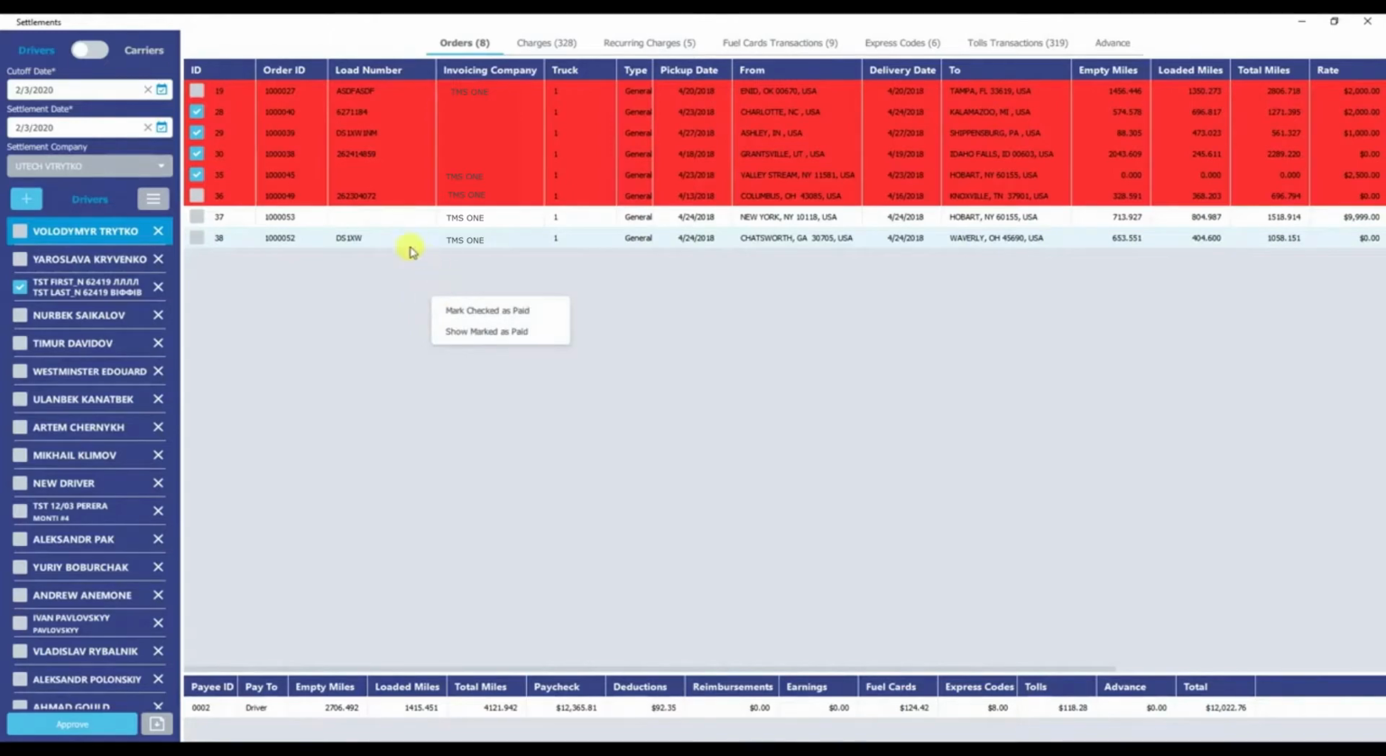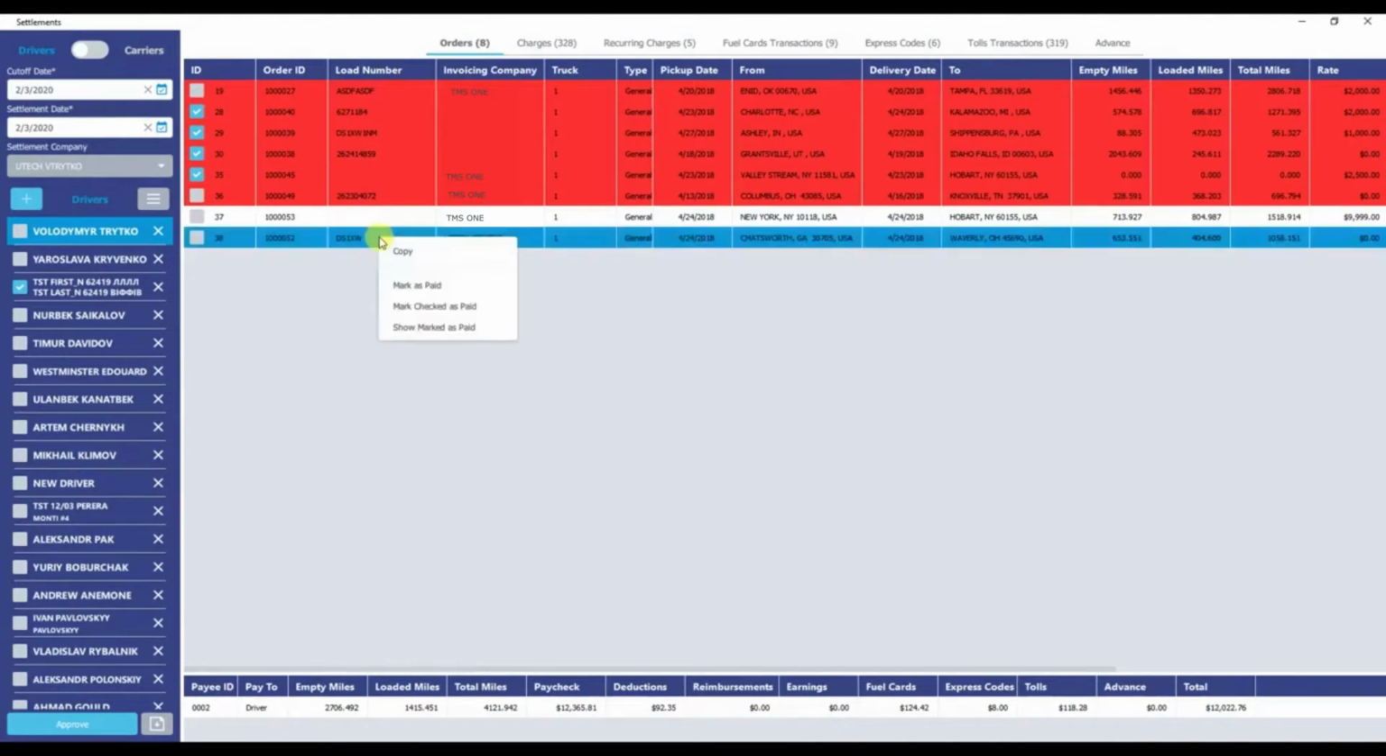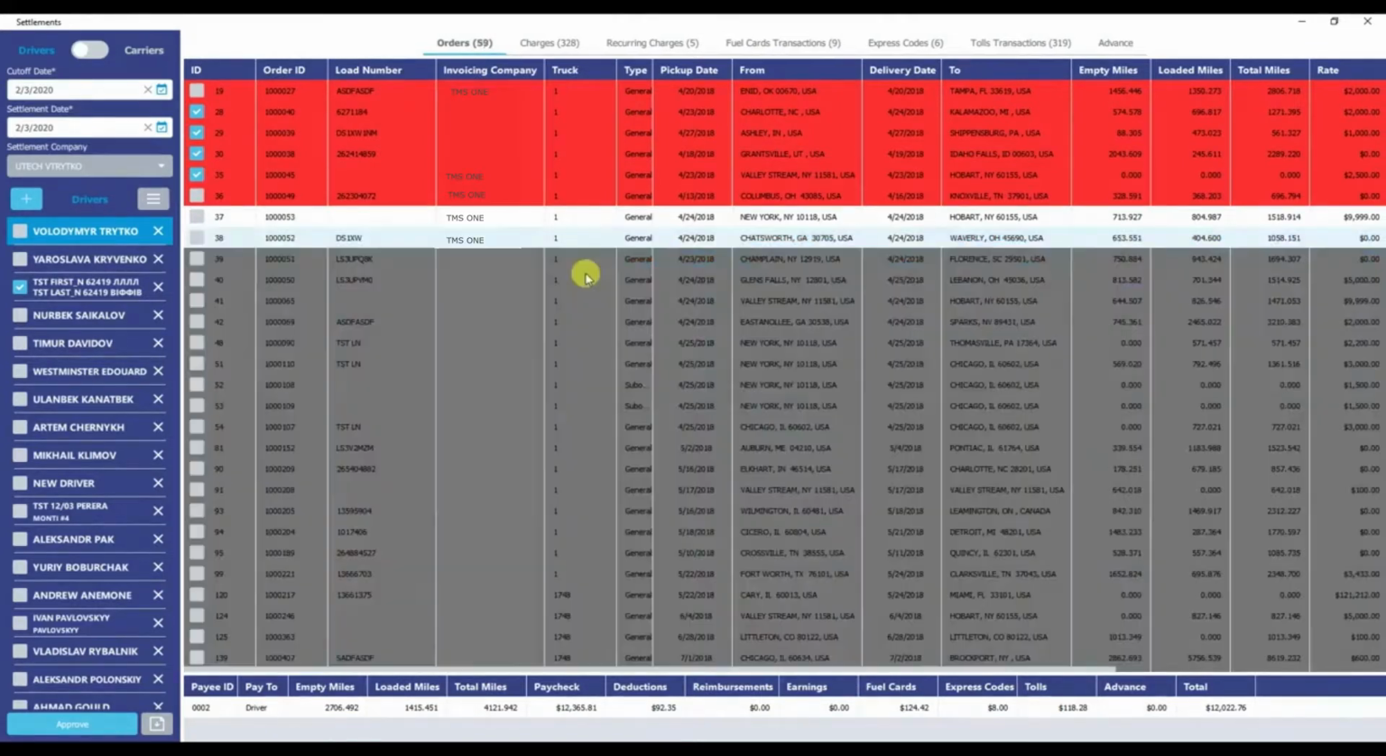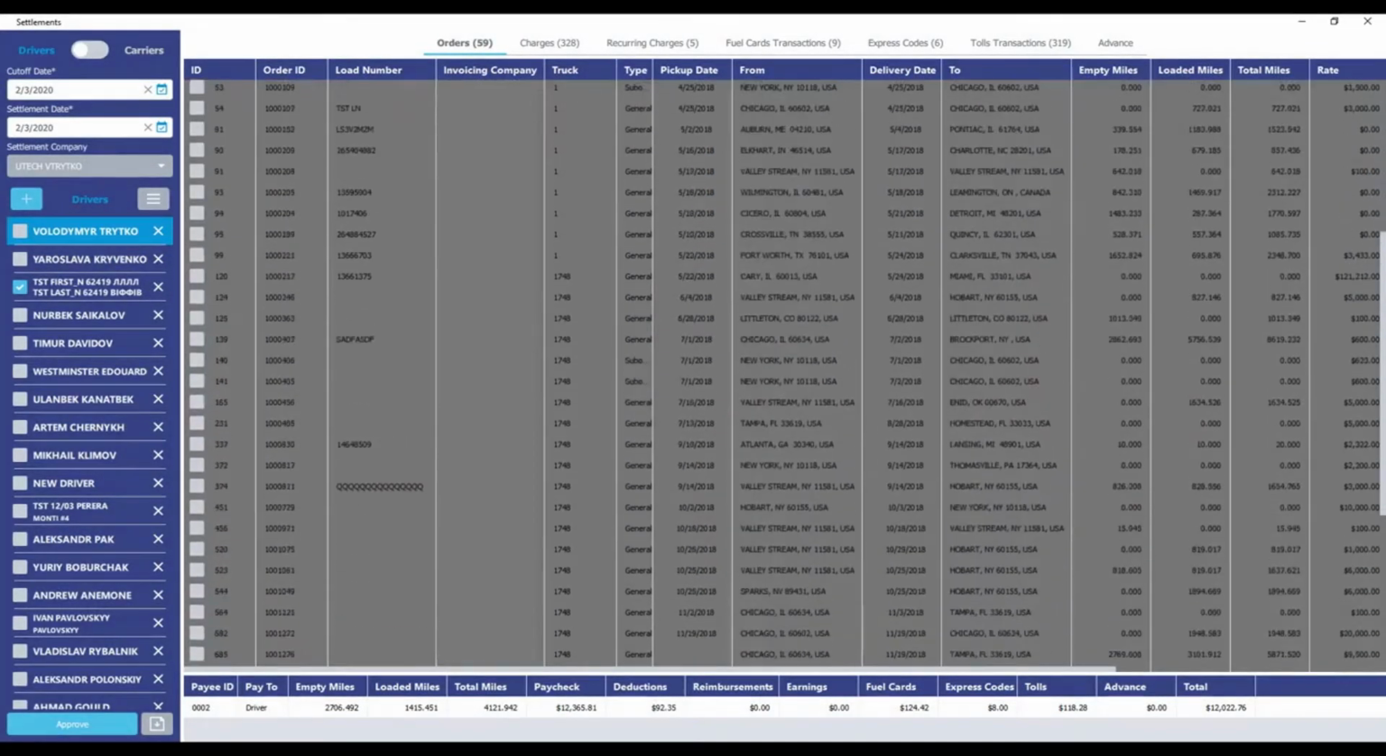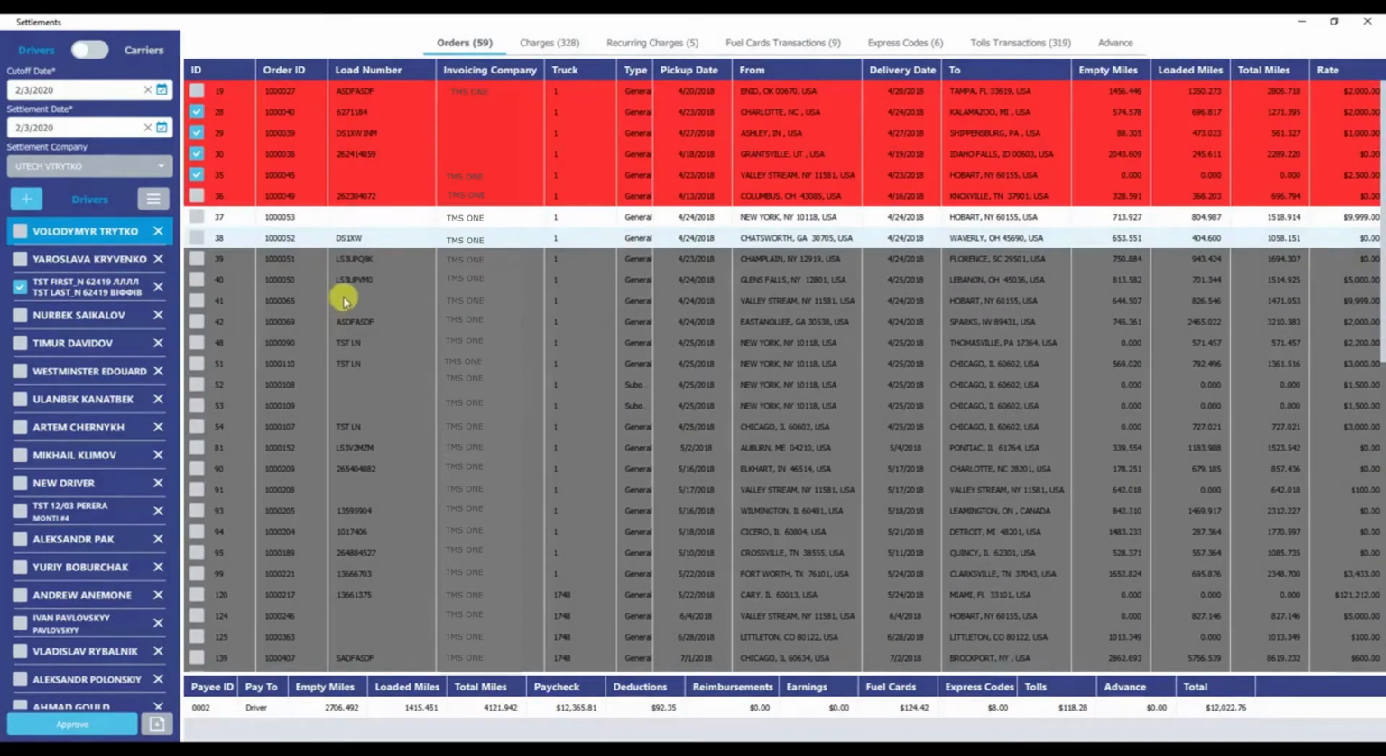The new feature that we have is going to be the ability to view all the transactions that were previously marked as paid. So right now the feature is if you right click, you can mark the selected as paid here. You can mark checked as paid, so it would be all of these that would be checked. And then you now have the ability to show any that were marked as paid previously. That will pull up an entire list of items that had been marked previously as paid.